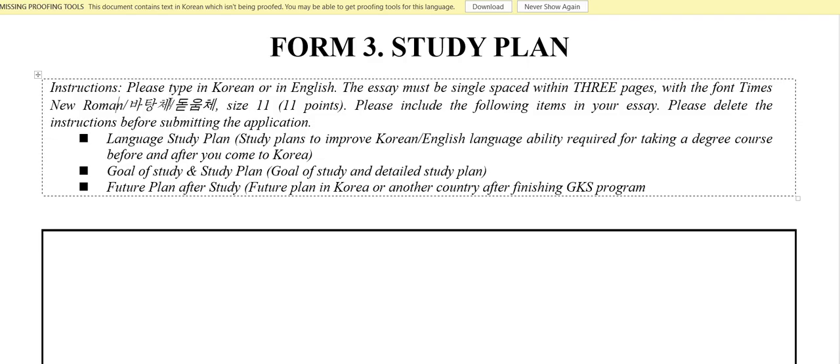If you are writing your essay in Korean, then it should be 파당체 아니면 토동체. Okay, it should be either these two fonts. You can download them on your laptop or computer. If not, just use Times New Roman and 11. It should be 11 point. It should not exceed this font size. They will check that.